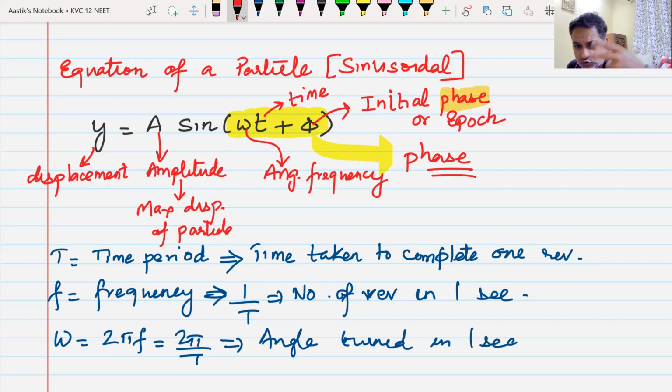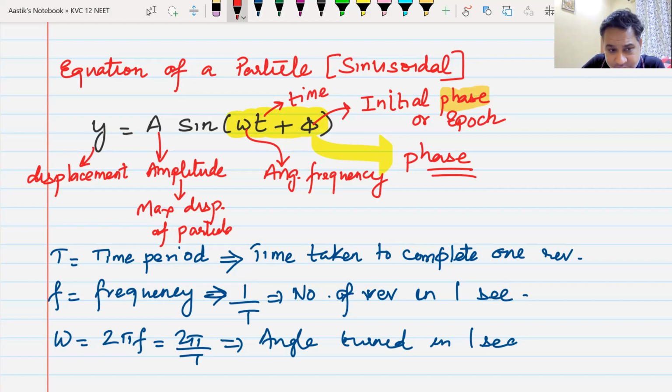If you put t as 2, 2 omega plus phi will tell you the position. This phase tells us where the particle is, and this entire thing is known as the phase of the particle. Do we understand this? Yes, sir.